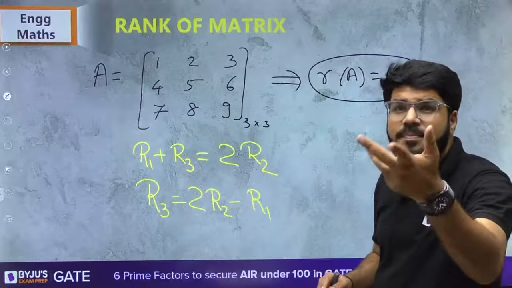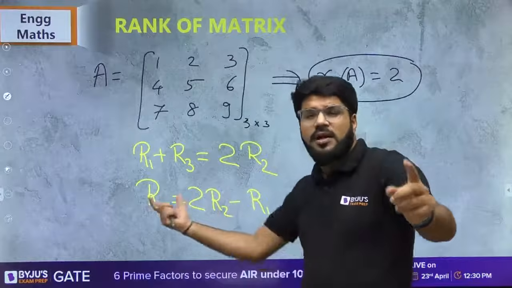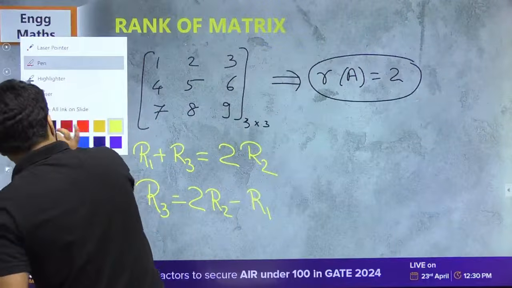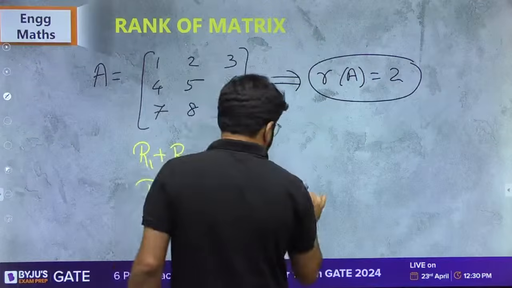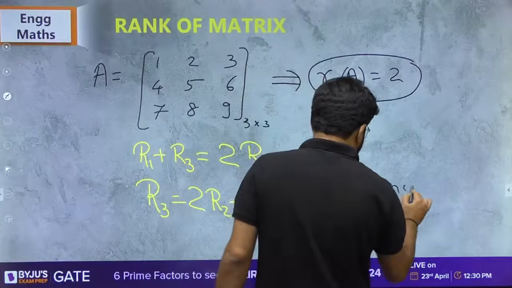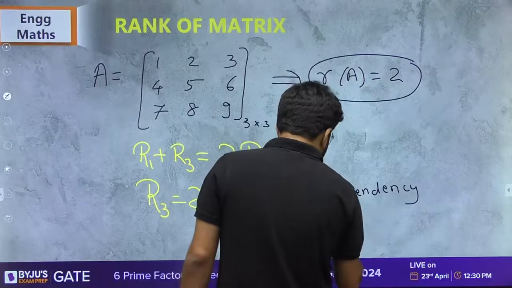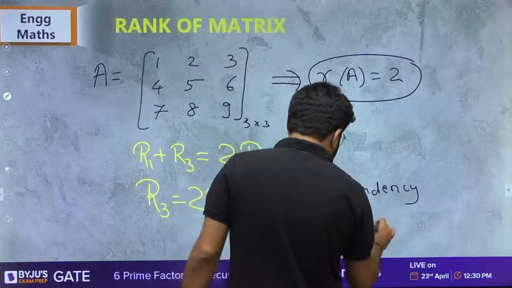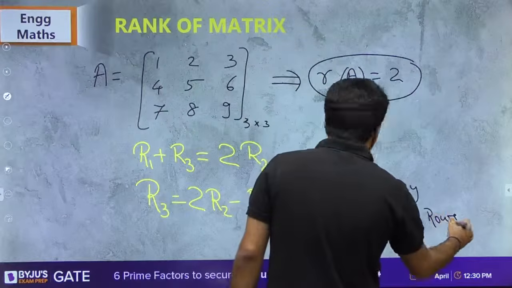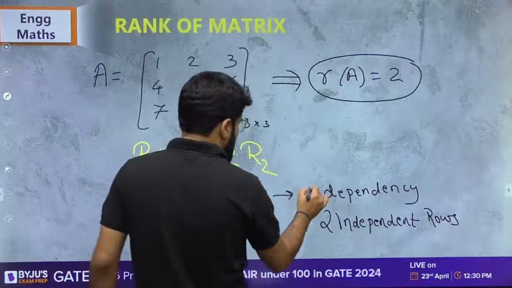That means the third row is dependent on the first two rows. Okay, it is derived by combining first and second row. Third row is automatically derived. So I have what? मेरे पास क्या है? I have one dependency, right? So two independent, one dependent हो गया, तो out of the three left are two. So I have two independent rows. Clear?